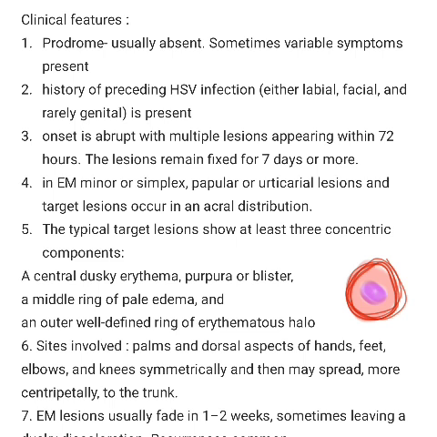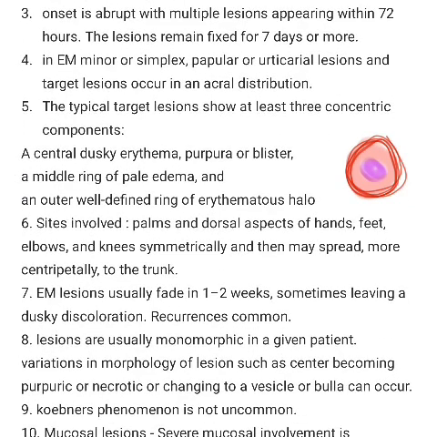lesions in acral distribution. And the typical target lesions, they show at least 3 concentric components. The first is the central dusky erythema, purpura or blister, and it is surrounded by a middle ring of pale edema and as well as an outer well-defined ring of erythematous halo. So the sites involved include palms and dorsal aspects of hands, feet, elbows and knees, and they are involved symmetrically and they may spread more centripetally towards the trunk.